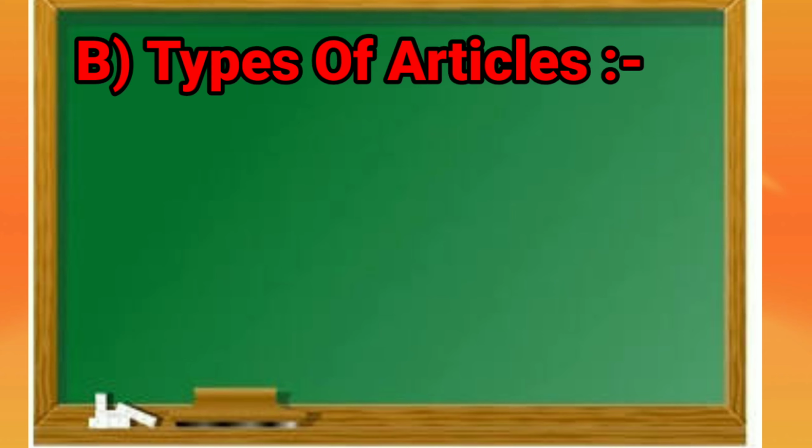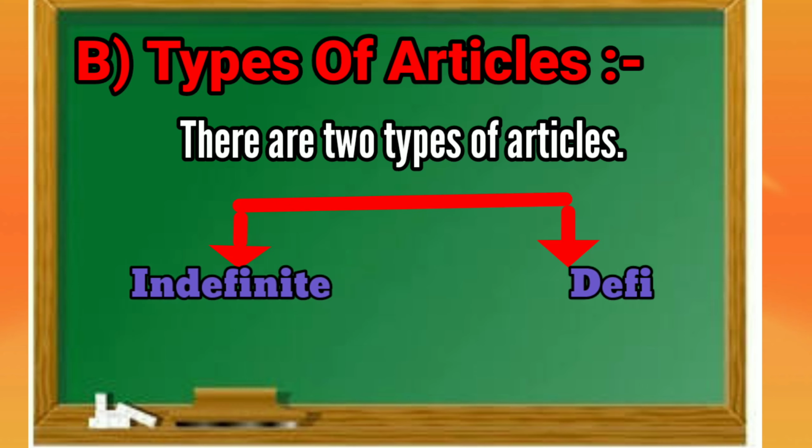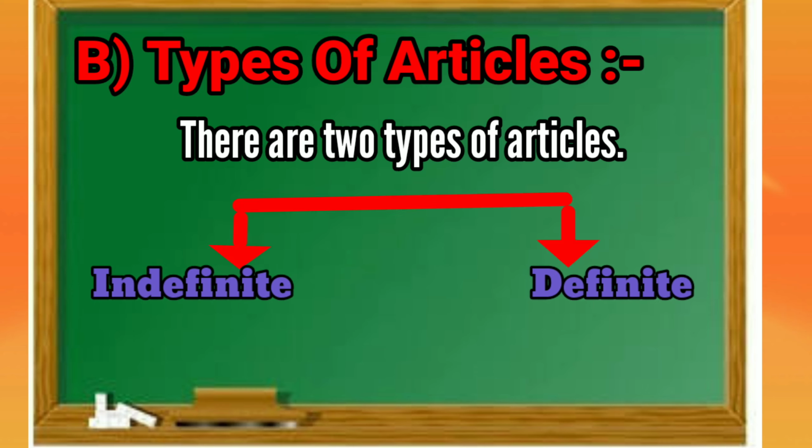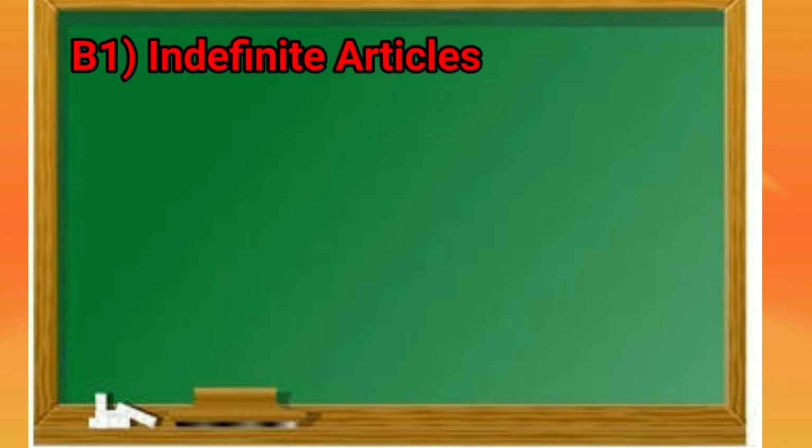B. Types of articles. There are two types of articles. First, indefinite articles. Second, definite articles. A and an are indefinite articles. The is definite article. Now our next point is B1, indefinite articles. These are a and an.